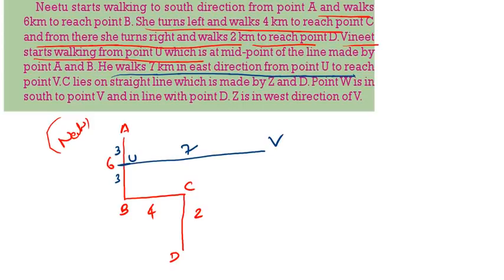This is V. C lies in the straight line which is made by Z and D. So C is in between Z and D. Z is west with respect to V, so here you write down Z. This is Z, this is V, west.